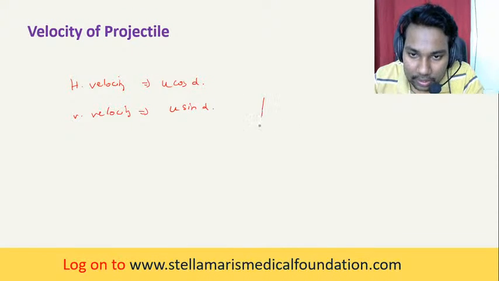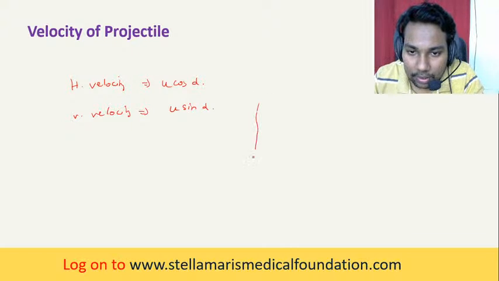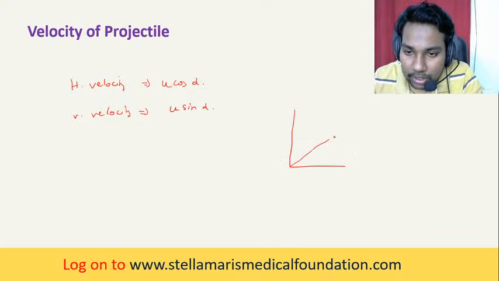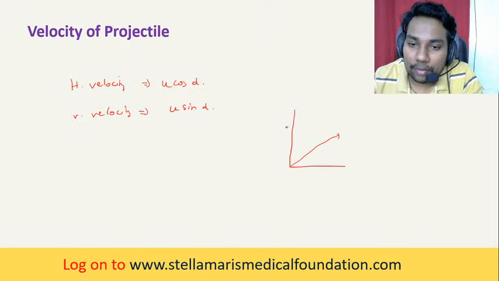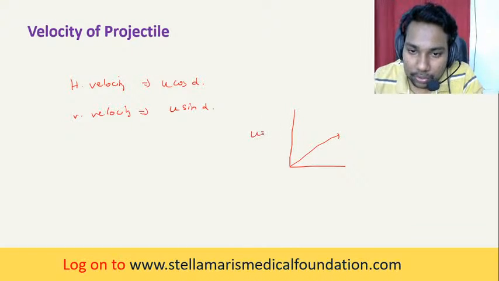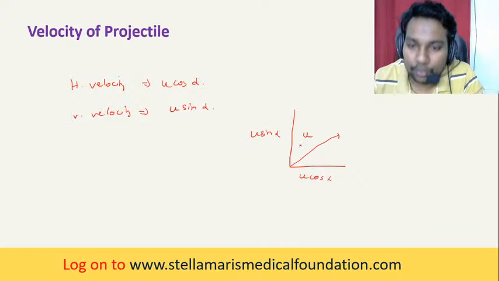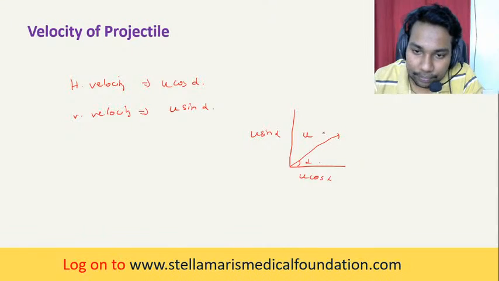When a projectile is being projected with the initial velocity, you have the components U sin alpha and U cos alpha. This is U, this is alpha.